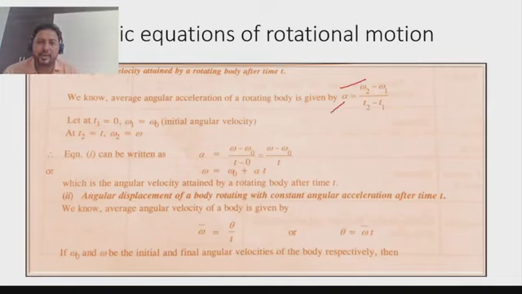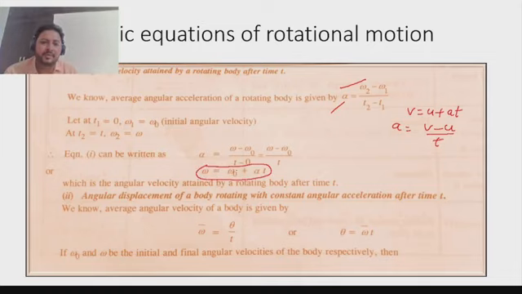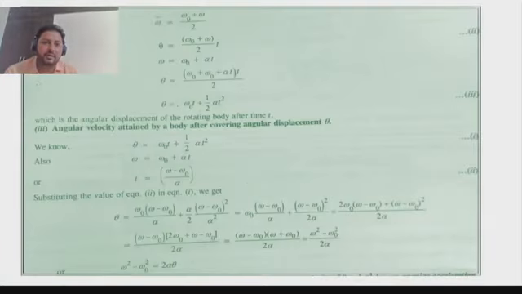Here alpha is called angular acceleration, and from this, just like we had derived this equation using the concept a equals (v minus u) upon t, similarly we can derive this equation, and similarly we can derive the third one, theta equals omega naught t plus half alpha t square, just like we had derived s equals ut plus half at square.